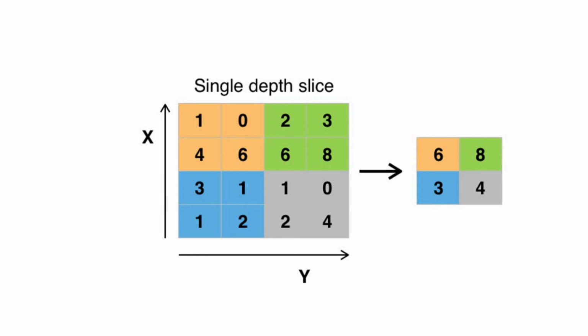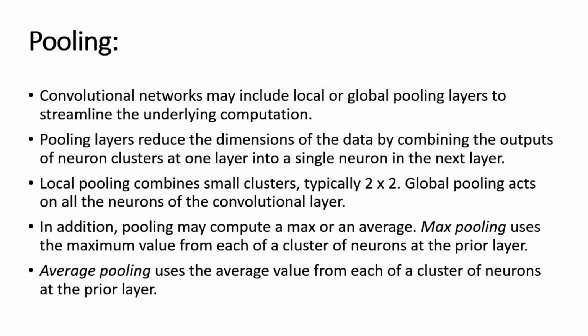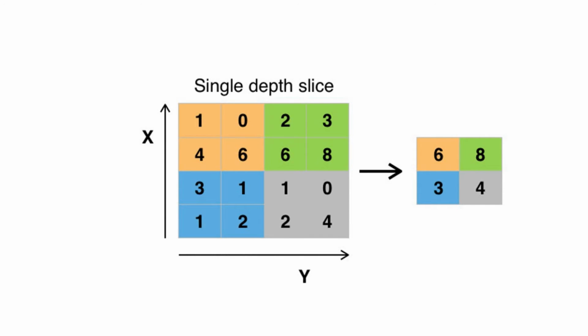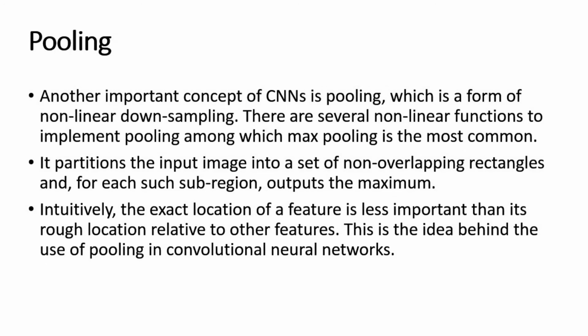One can understand from this image that the maximum value from each cluster is extracted as a feature map as the output of the pooling layer. Average pooling uses the average value from each cluster of neurons at the prior layer. So this is not an average value, this is the max value. Max pooling is responsible for finding the max value, and average pooling is responsible for finding the average value.